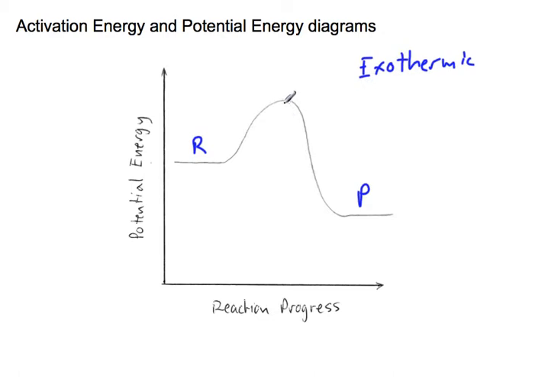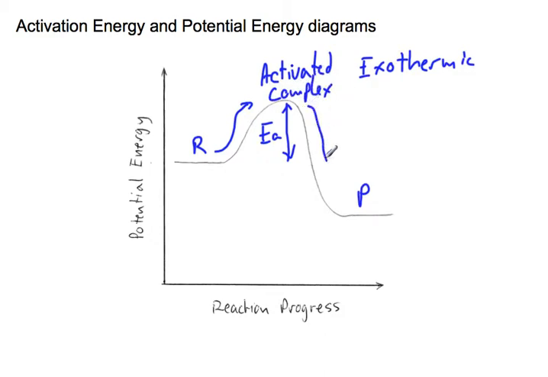And this would be our activation energy. So the energy required to raise our reactants up to some level where we can form this activated complex. And it's that activated complex that essentially allows the reaction to proceed and get our products. And here, then, we're going to have a delta H value. And that delta H is negative, and that's why that's an exothermic process.